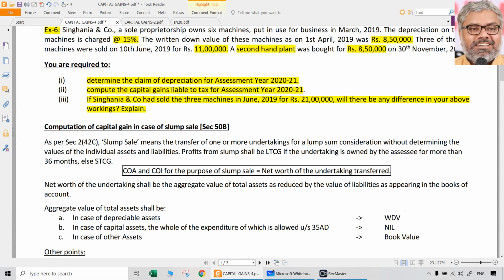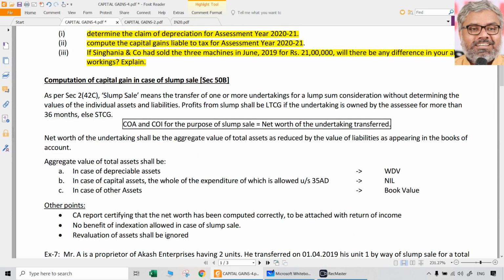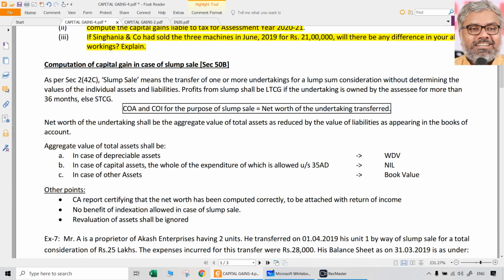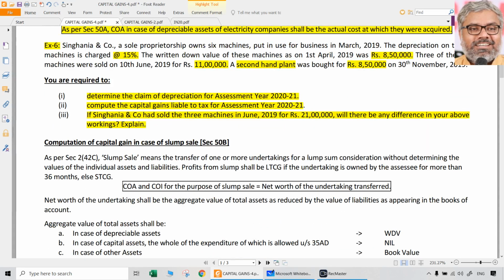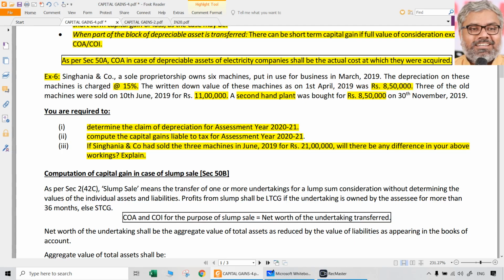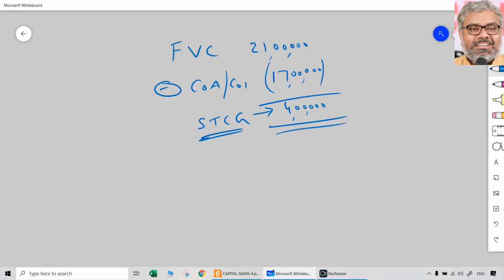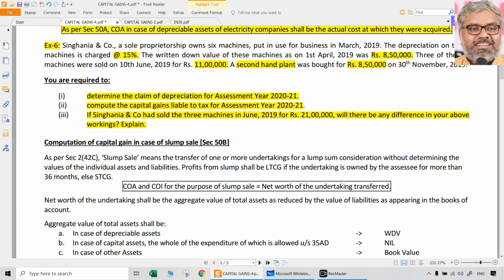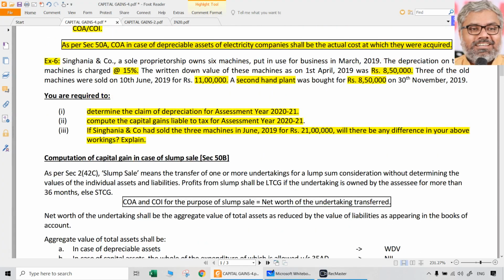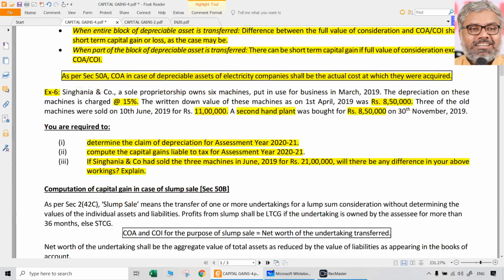Of course, for depreciable assets, it will always be a short term capital gain or short term capital loss. There is no way that it can be a long term capital gain or long term capital loss. That is the point to be noted. And of course, from the data given in the third point, the short term capital gain arises to be 4 lakhs rupees. That's it. That is exercise number 6, application of section 50.